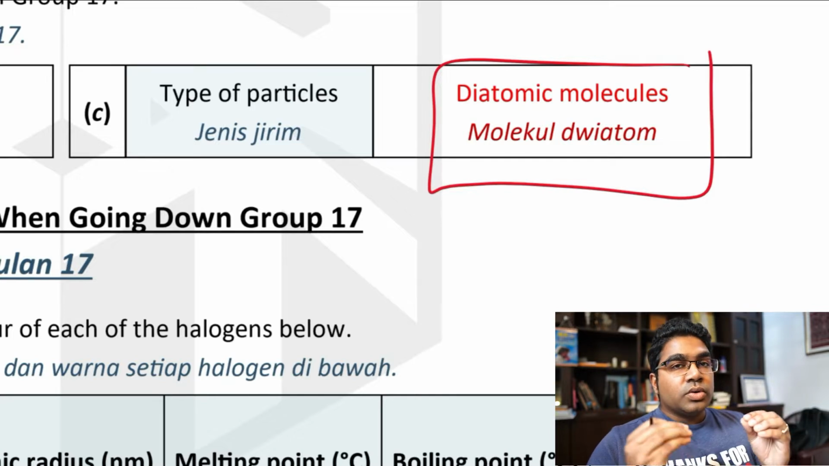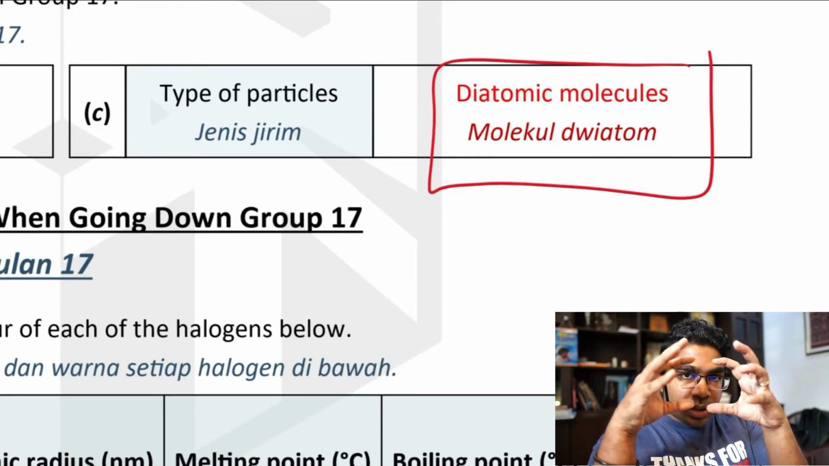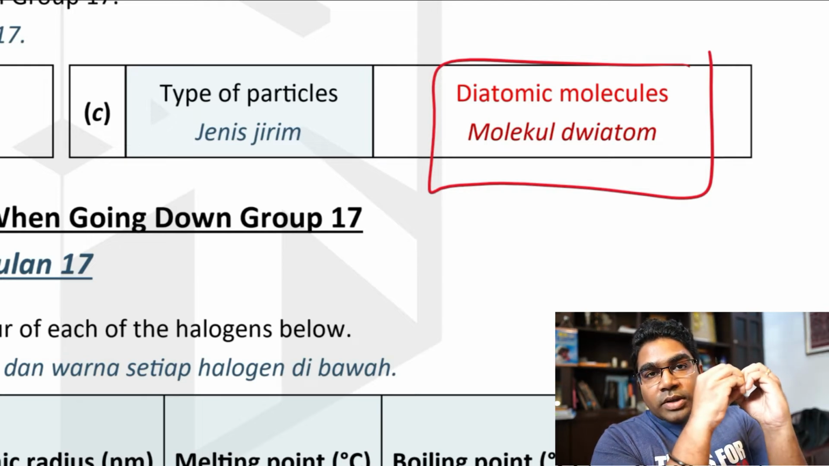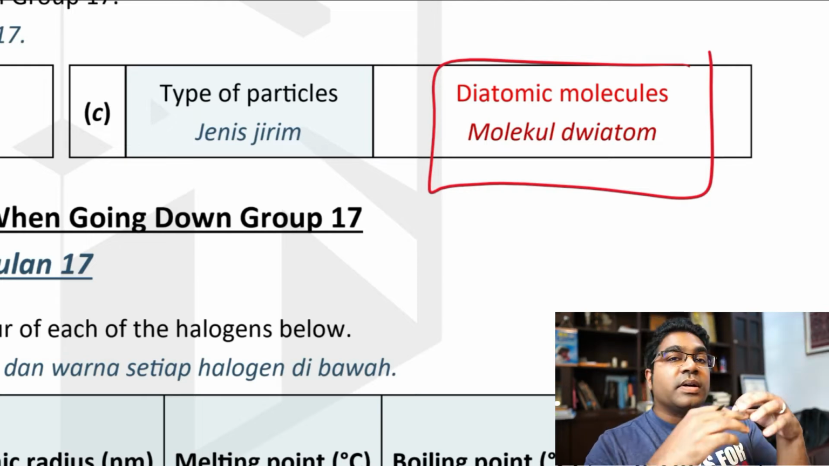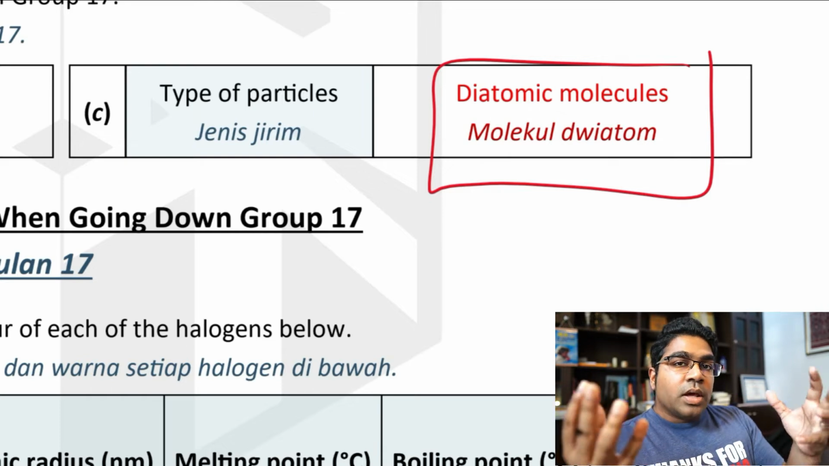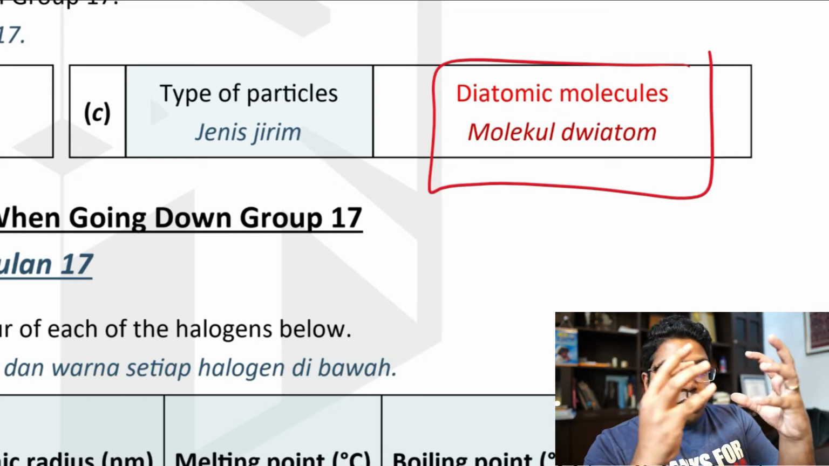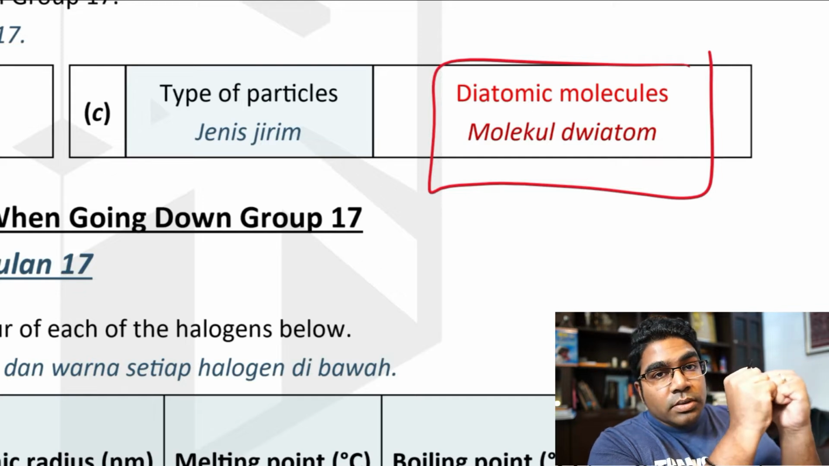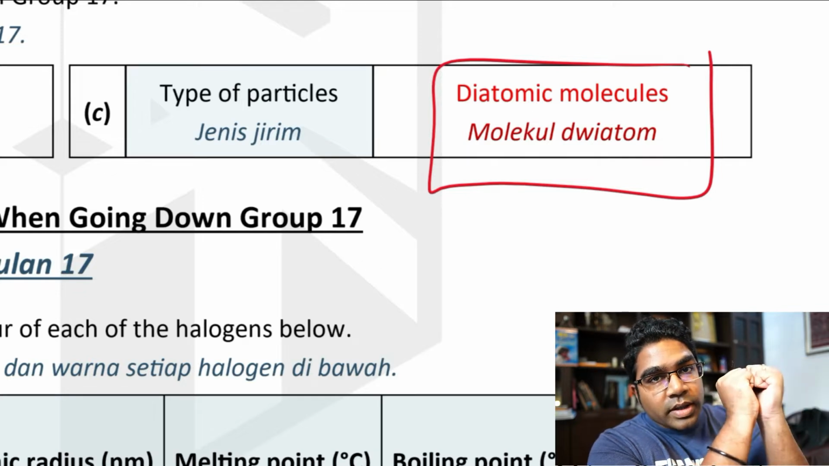Maksudnya, semua unsur kumpulan 17 akan wujud sebagai molekul yang mempunyai dua atom. Diatomic molecules, molecules with two atoms. For example, chlorine. Contohnya chlorine. Chlorine adalah sebuah molekul yang terdiri daripada dua atom chlorine. The chlorine molecule consists of two chlorine atoms bonded together chemically.